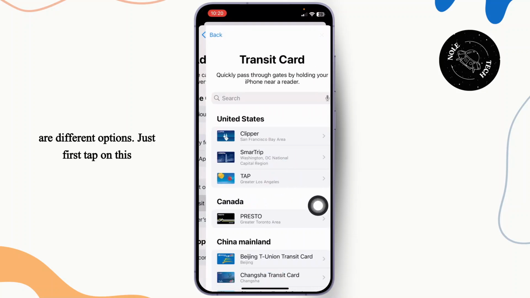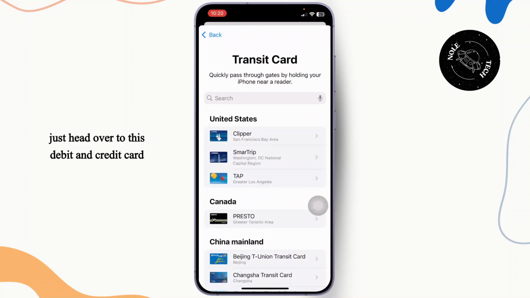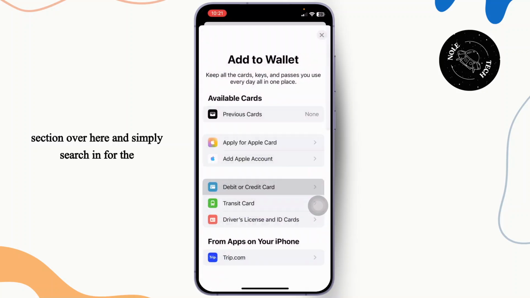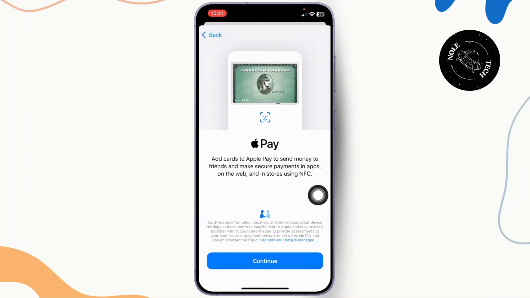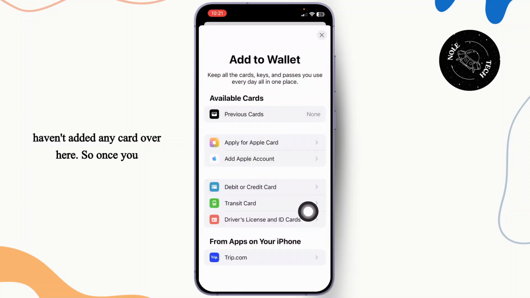First, tap on this transit card over here and simply search for EZ-Link card. If you can't find it from over here, head over to this debit and credit card section and simply search for the EZ-Link card. And if you still can't find that, then there will be a button at the debit or credit card section below. As you can see, currently it's not showing for me because I haven't added any card over here.